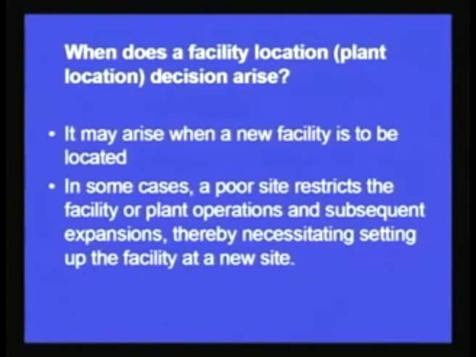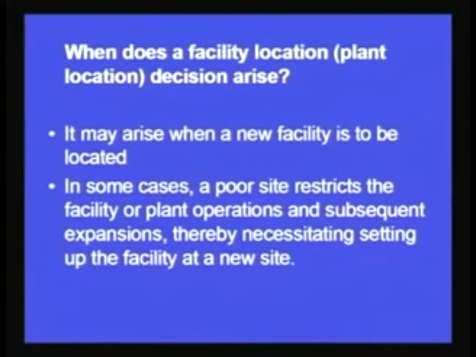So let's break down this sentence into three parts. In some cases, a poor site restricts the facility or plant operations. So we have not been successful at the very onset in selecting the appropriate site.